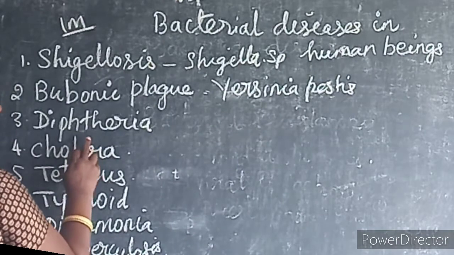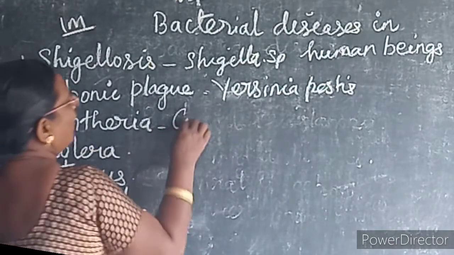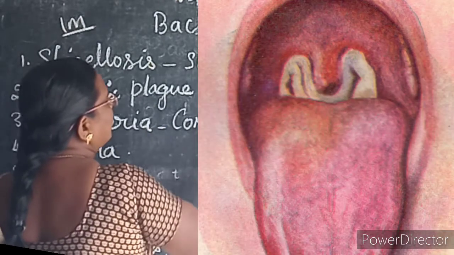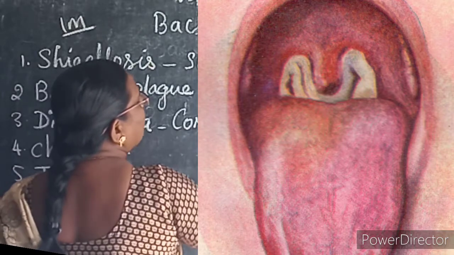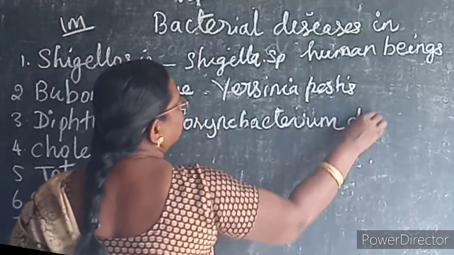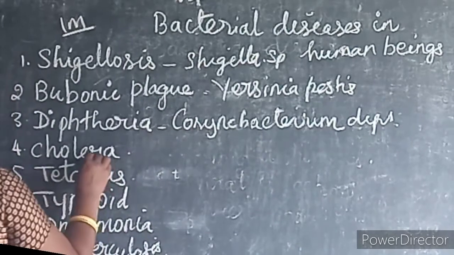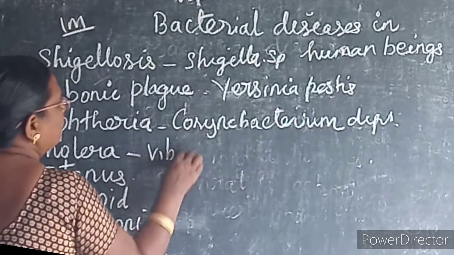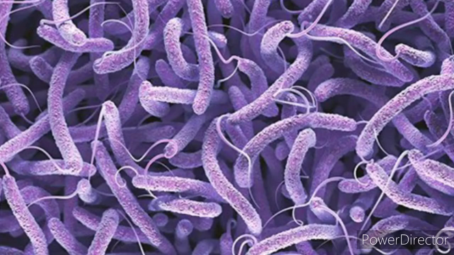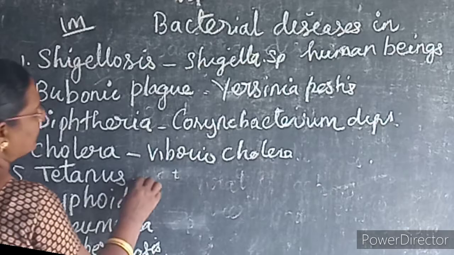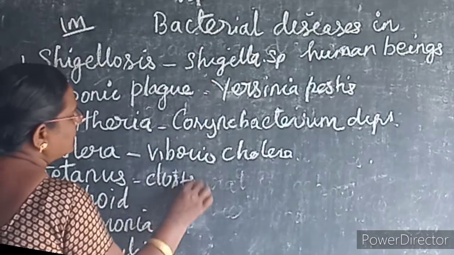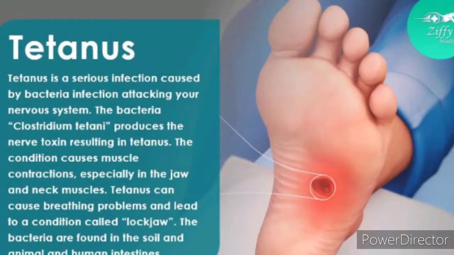Then diphtheria is caused by Corynebacterium diphtheriae. Then cholera is caused by Vibrio cholerae. Tetanus is caused by Clostridium tetani.